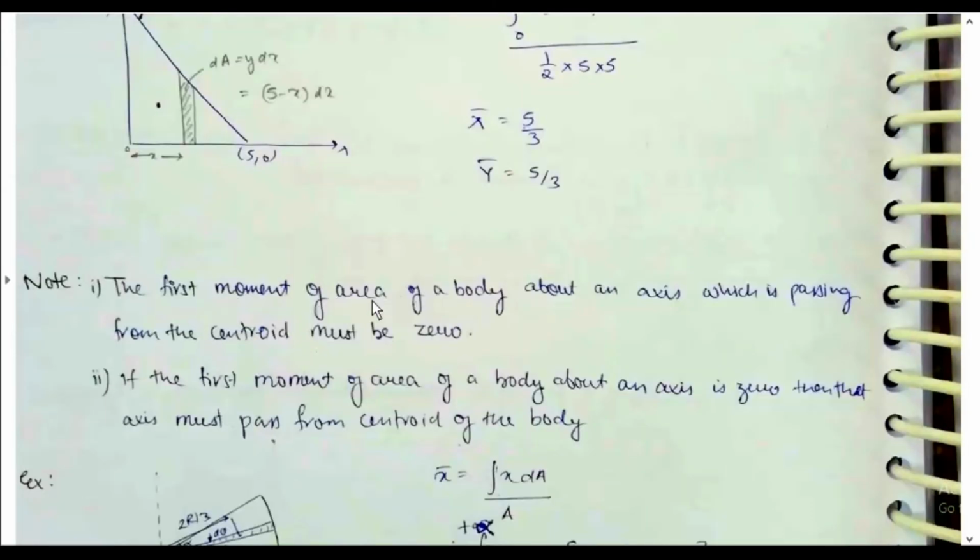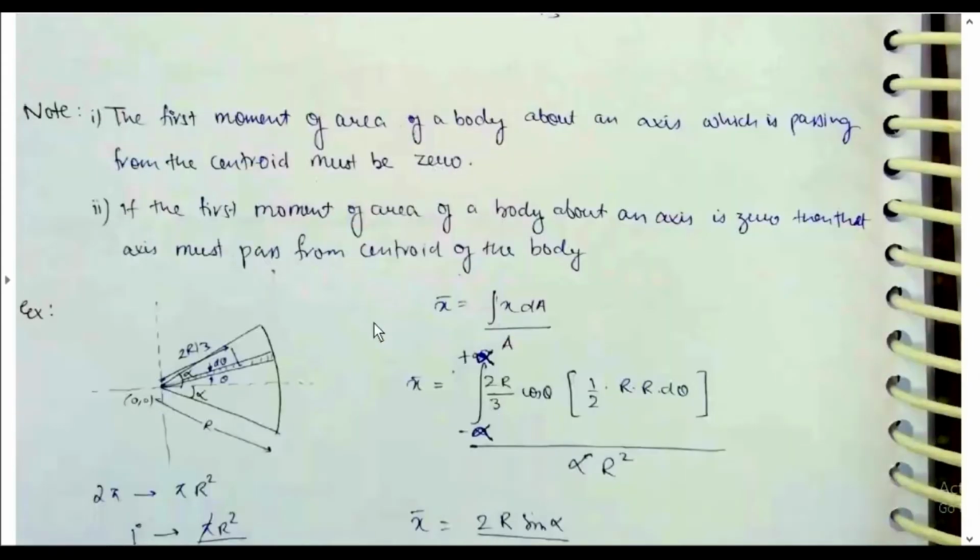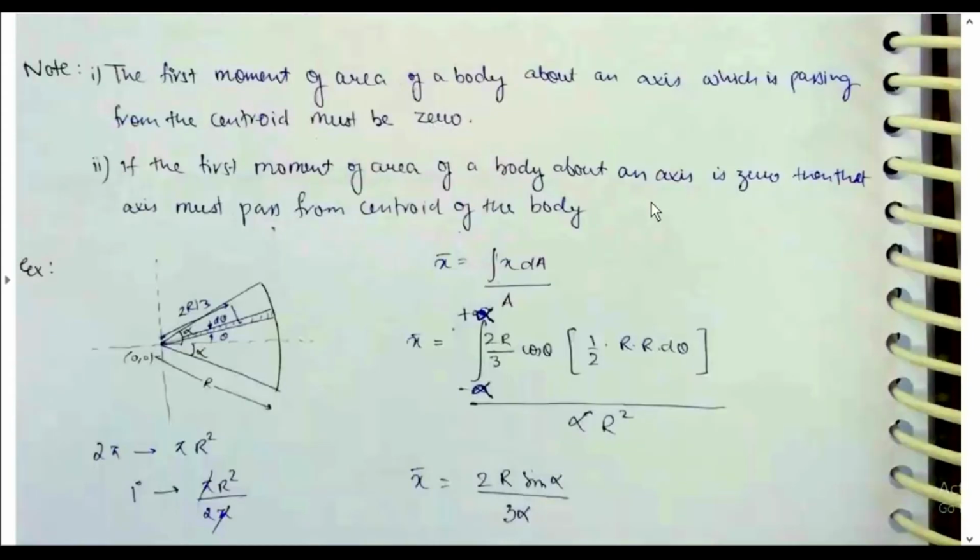The first moment of area of a body about an axis passing through the centroid must be 0. If the first moment of area of a body about an axis is 0, then that axis must pass through the centroid of the body.